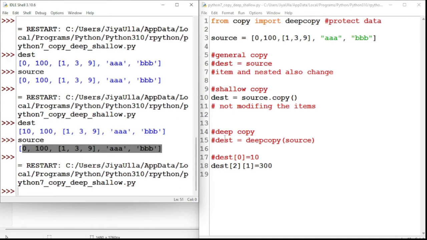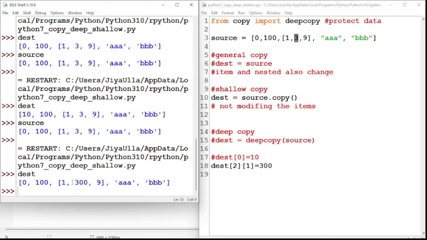If I save and run the program, what will happen? I'm modifying the 3 to 300 in my destination variable, not in the source variable. Are you understanding? If I modify that, yes, it is modifying in the destination variable as required.